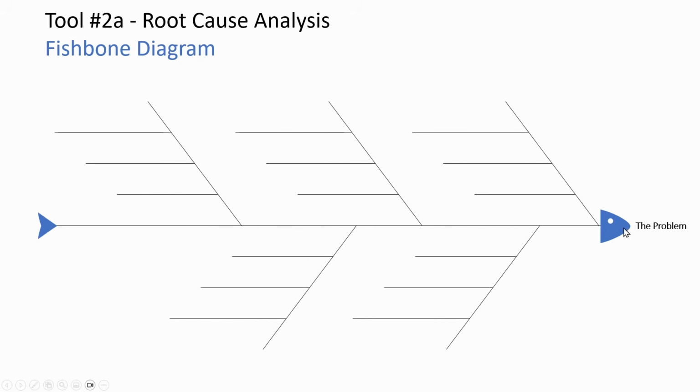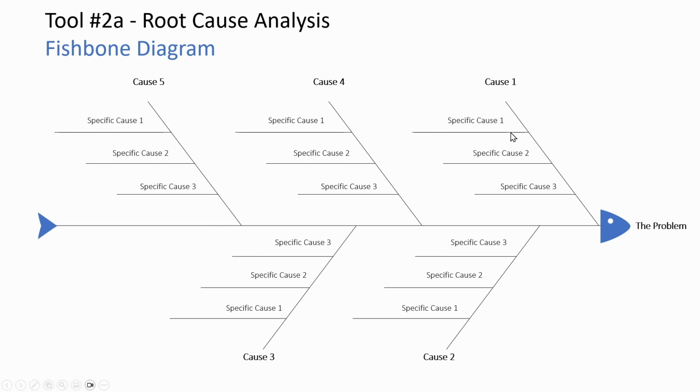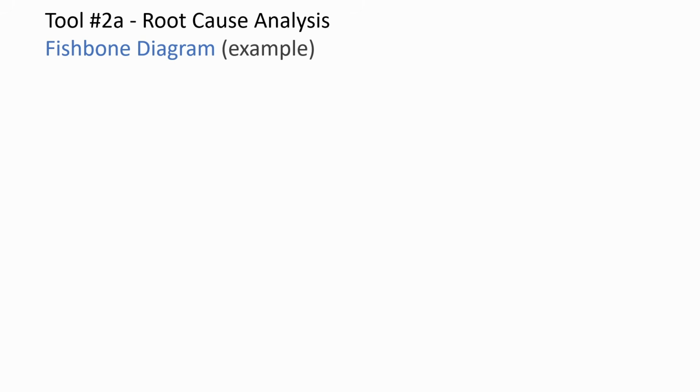So we have the fish head and the spine of the fish here. Then we have the bones of the fish, and these small lines are the sub bones. So we start by defining our problem at the head of the fish. Then we add our causes at the end of these main bones, and then we fill in the specific causes along the sub bones.